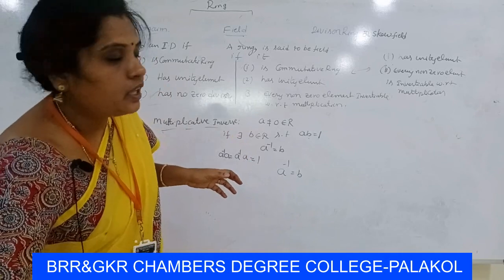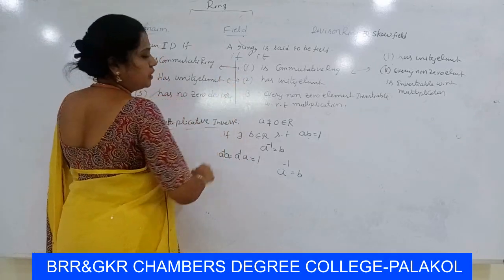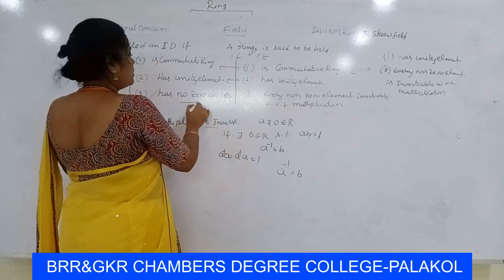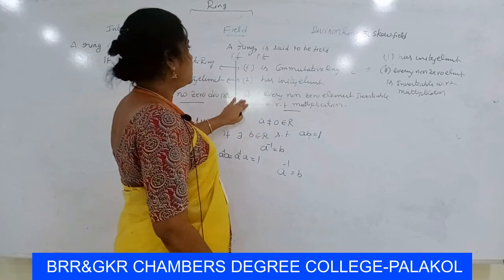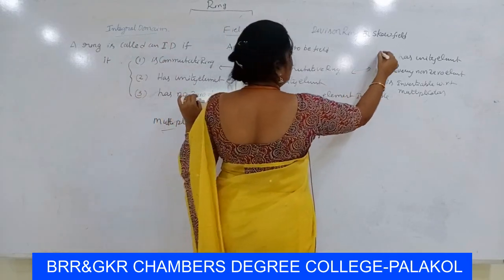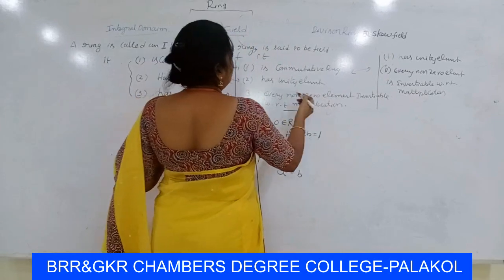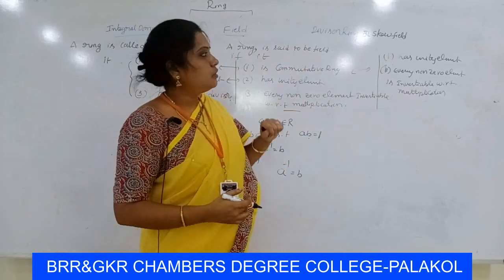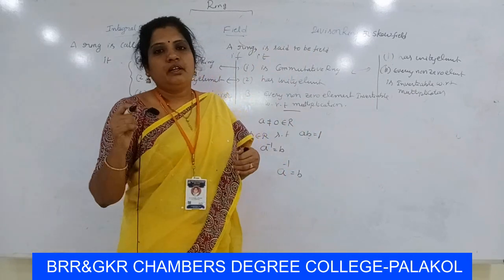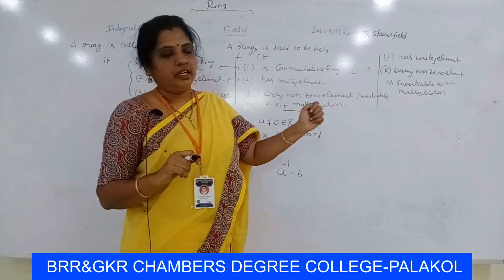So these two are common, field and integral domain: here has no zero divisors. Here every non-zero element is invertible under multiplication. This is field, this is integral domain, this is skew field. Skew field and field are very similar. So we can add commutative law to skew field, then it will be field. So every commutative division ring is field.